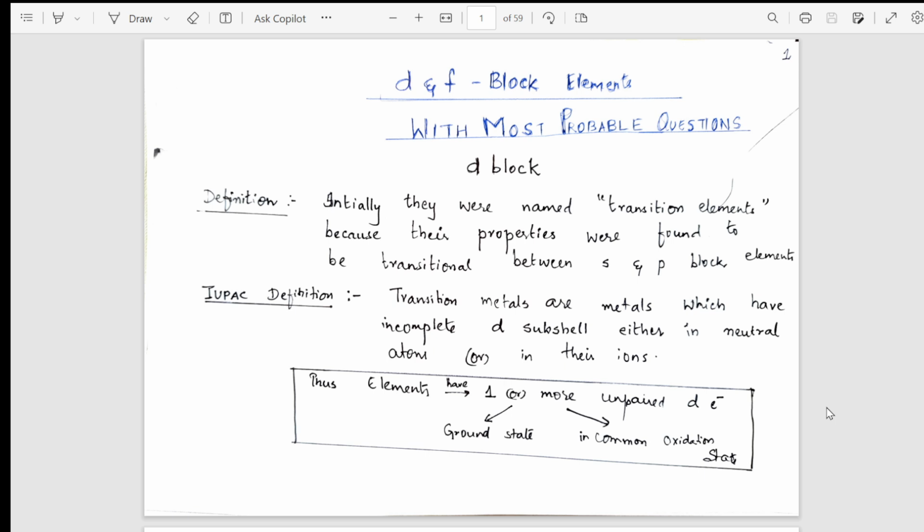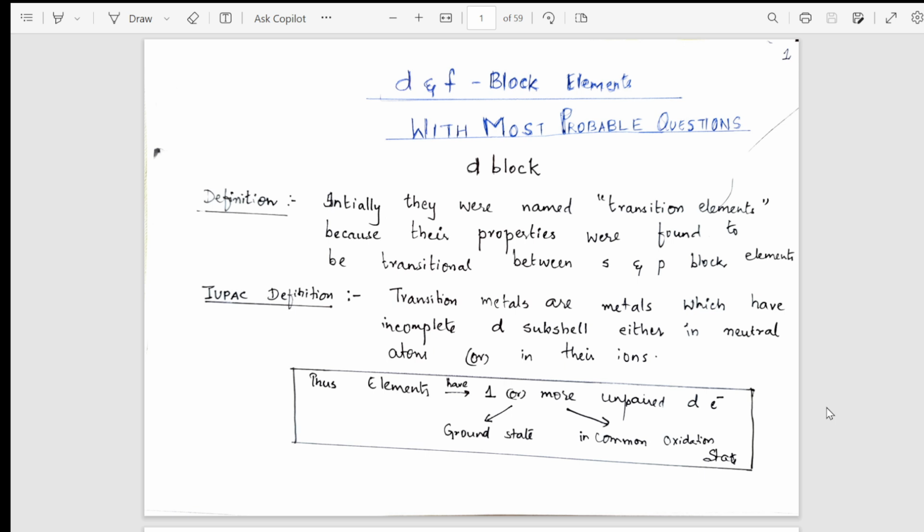So let's start with the chapter. Today we are going to study D block elements with most probable questions. As the chapter includes, you will be learning the most important questions for your 2024 board examinations. Let's start. Before we start the chapter, remember I have done one shot videos, including one each line of NCERT. So please go through the video, students. My request is just go through the videos, then study this. You'll be getting full marks in board examinations.